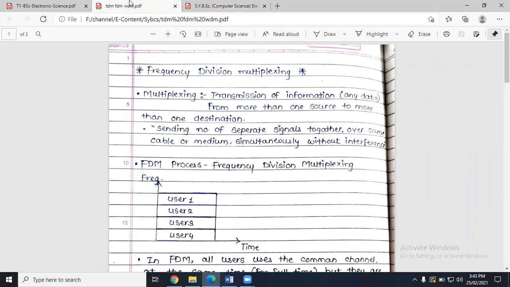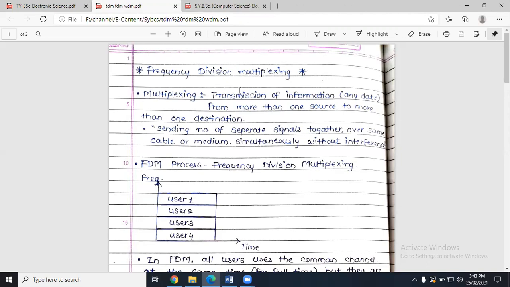First point is frequency division multiplexing. Before that, we should know what is multiplexing, right? Multiplexing is the process of transmission of information. That information may be of any type: an audio signal, picture data, or any other format of information. So we can transmit that information from more than one source to more than one destination.